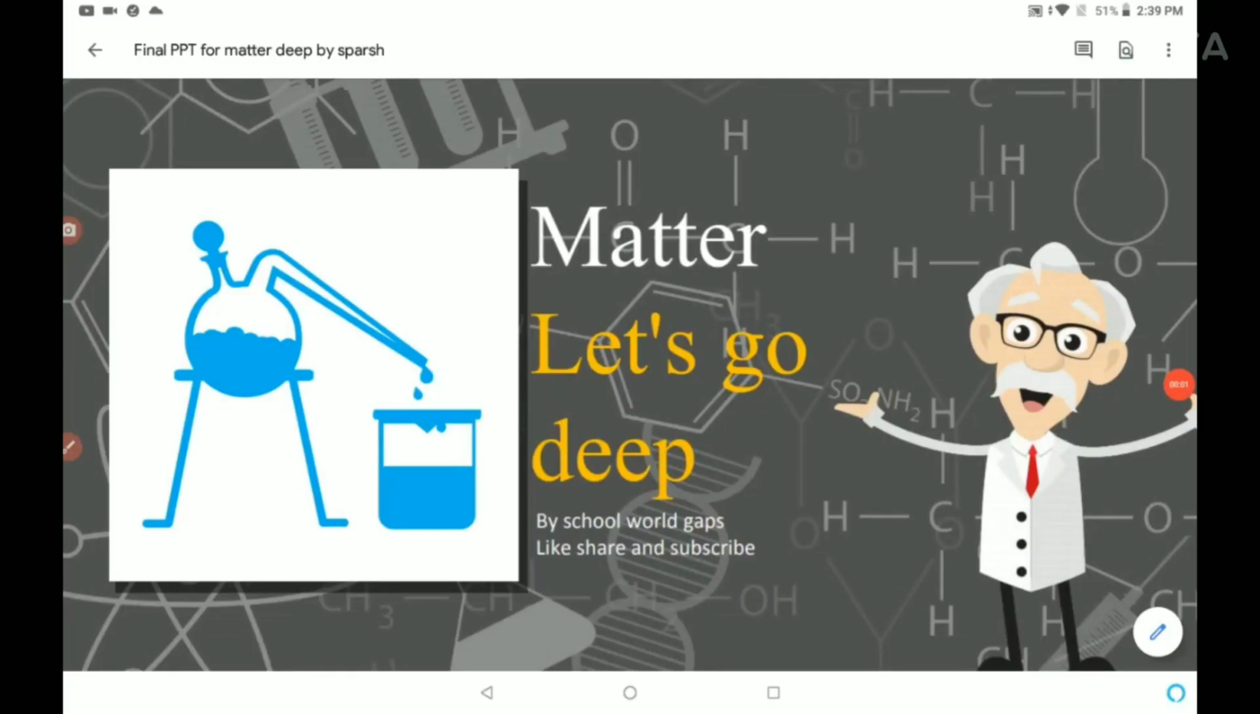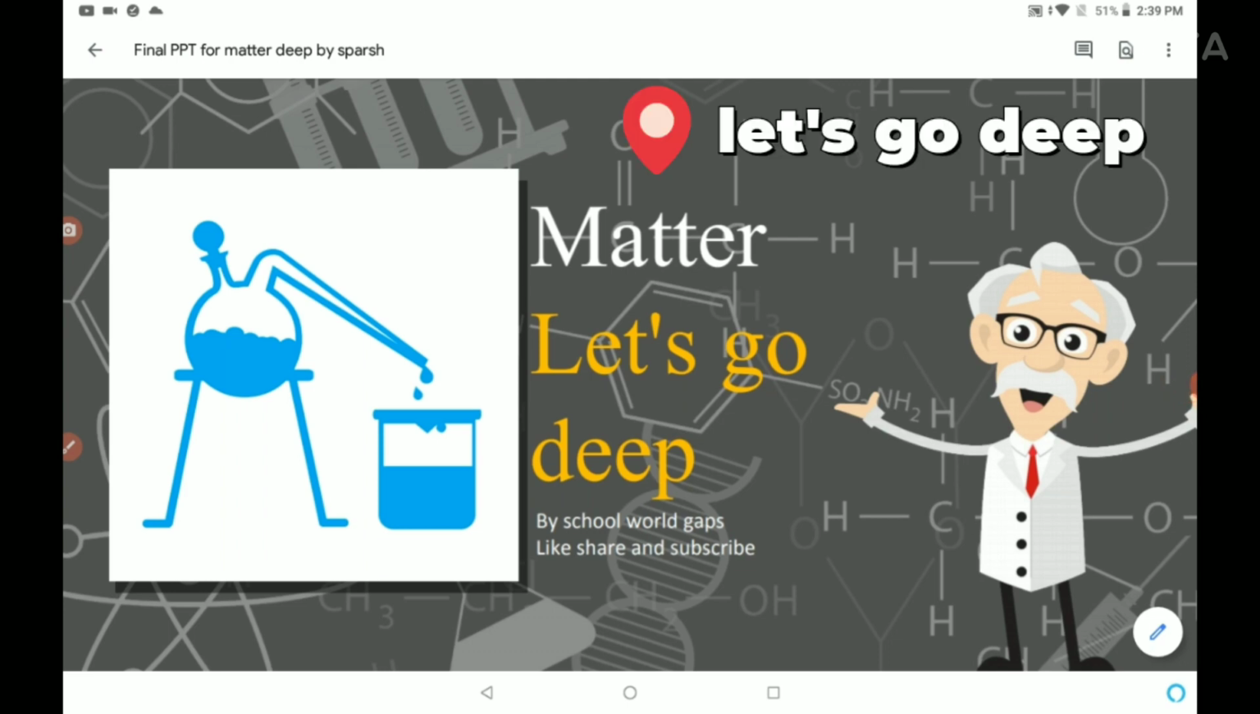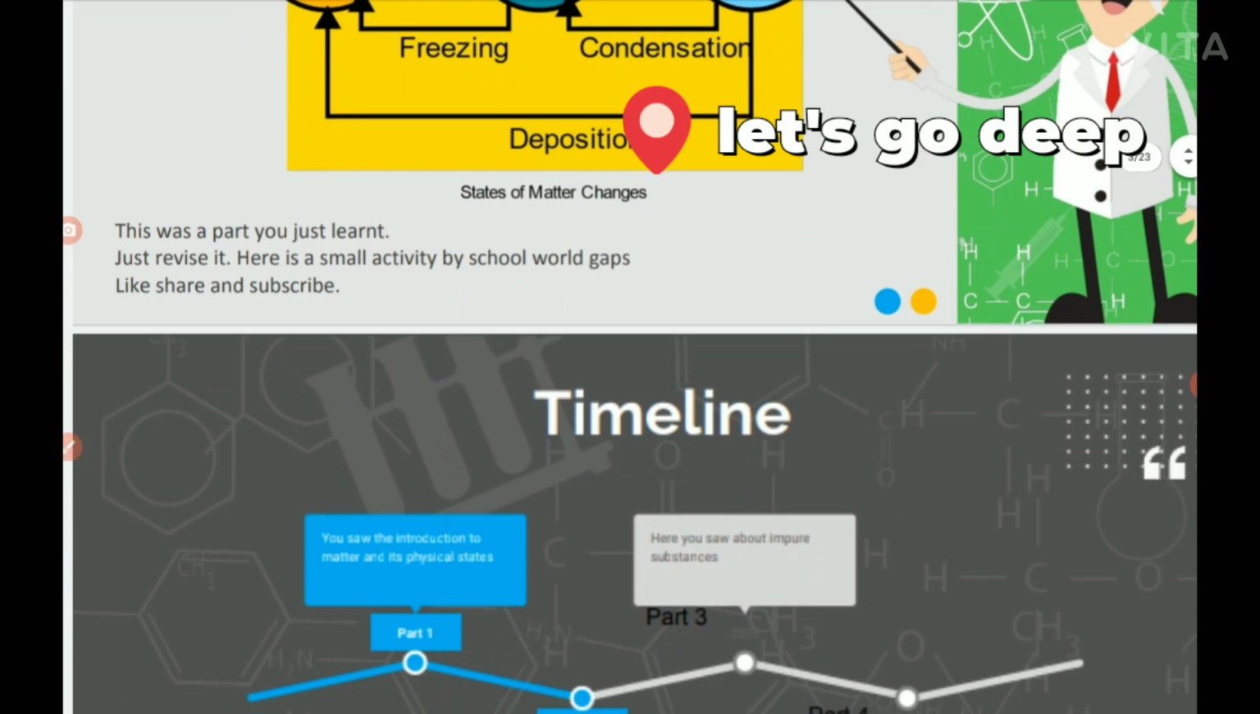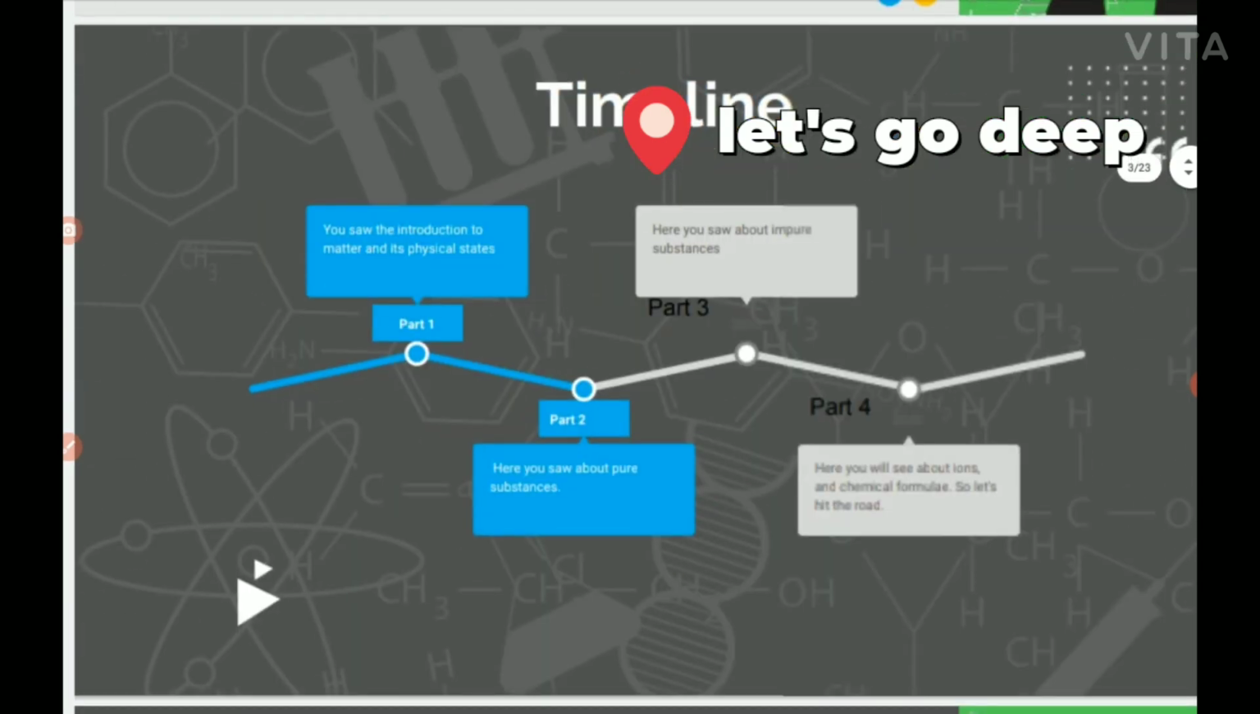Matter. Let's go deep. In this part we will go into the nature of matter completely and deeply. We'll see everything. Let us see what we have got first. Let me first see the timeline. This is the timeline of what we have studied.